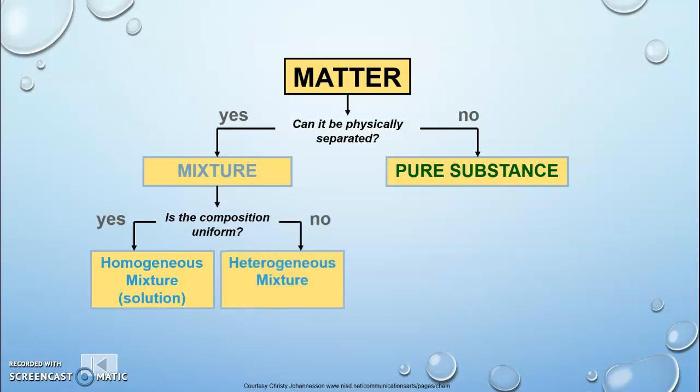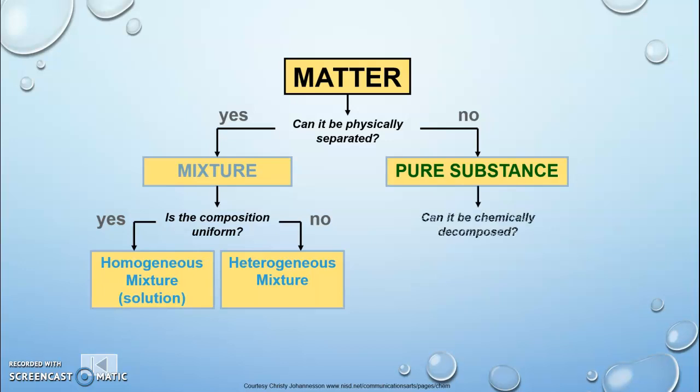If the composition is not uniform, then it's a heterogeneous mixture. Examples of heterogeneous mixtures that are familiar to you would be something like Chex Mix. If you look at a snack and it's got several different kinds of things in it, that's a great example of a heterogeneous mixture. Another example of a heterogeneous mixture would be like cookie dough. Chocolate chip cookie dough is a perfect example. You can see the big chocolate chips, you can see the batter, you can definitely make out the individual parts of that just by looking at it.